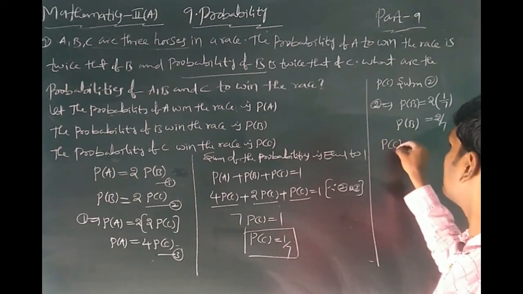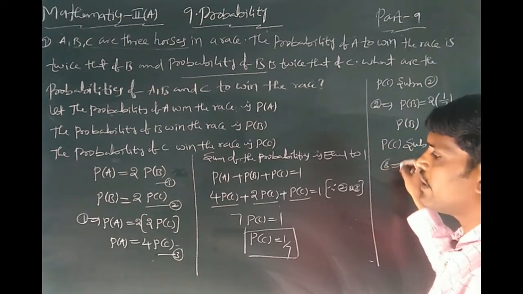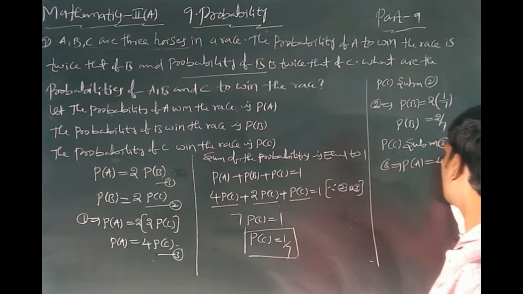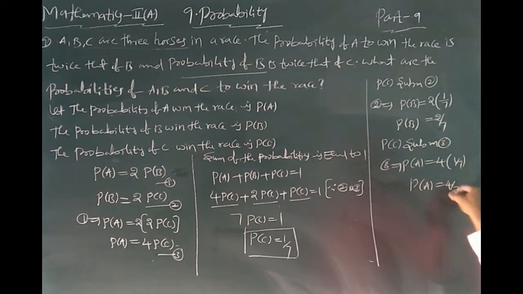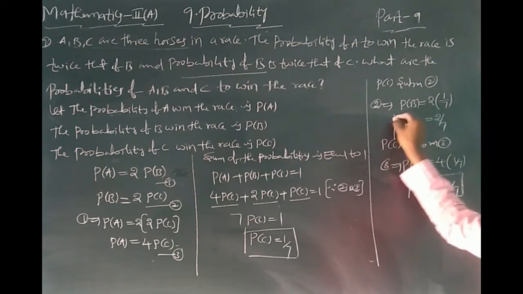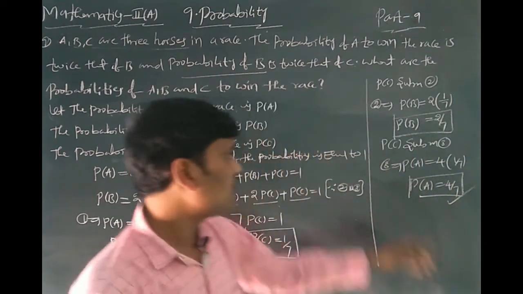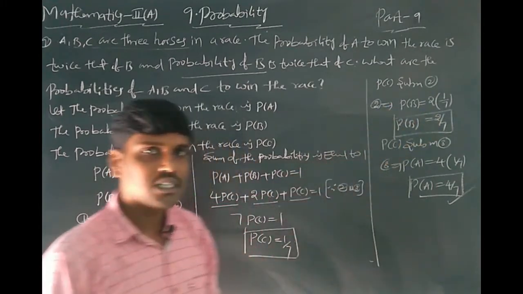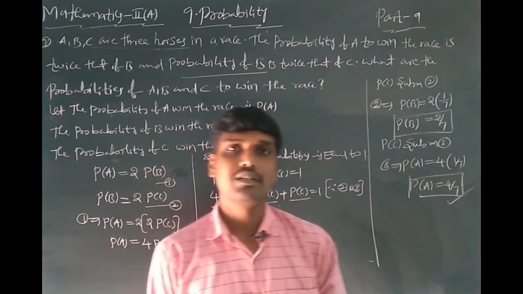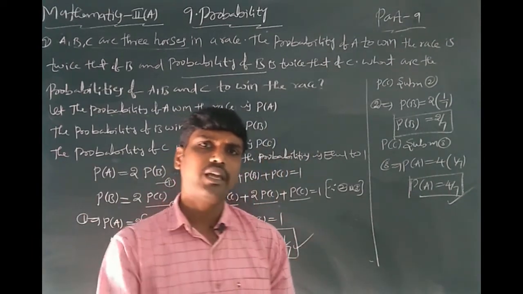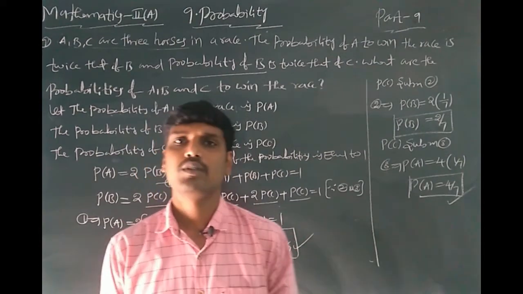Similarly, P of C is substituted in equation 3. This implies P of A equal to 4 into P of C value 1 by 7. Then P of A equal to 4 by 7. Therefore, the probability of A to win the race is 4 by 7, the probability of B is 2 by 7, and the probability of C is 1 by 7. This is a very important repeated problem in the IB examination mostly.